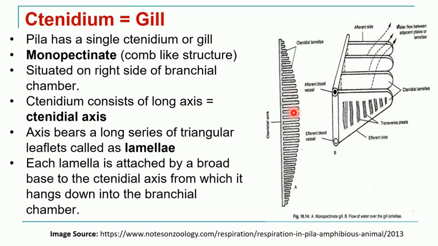Each lamella is attached to the ctenidial axis, and if you see the orientation of these lamellae, they are hanging in the branchial chamber.